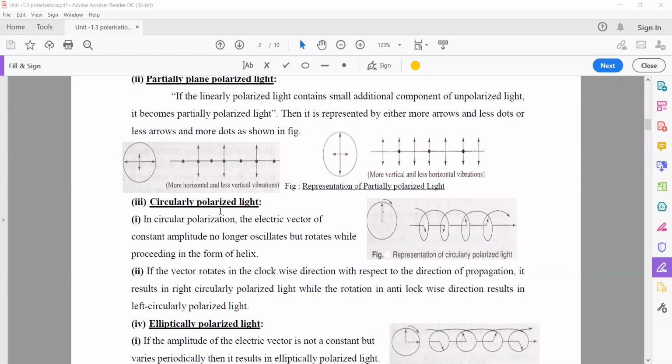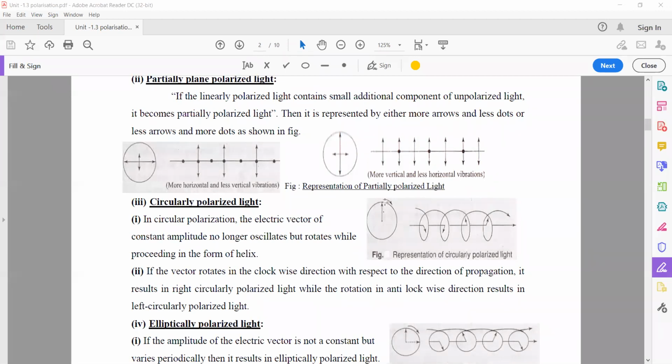So once again, I repeat, what is a circular polarized light? Two light vectors, I mean electric vectors. Here, why is it called an electric vector? Actually, light is of electromagnetic wave nature. That means it consists of both an electric vector and a magnetic vector. But as compared with the intensity of the electric vector, the magnetic vector is simply neglected. So overall, as we consider a light vector, it is an electric vector. That's why we use only the electric vector here.